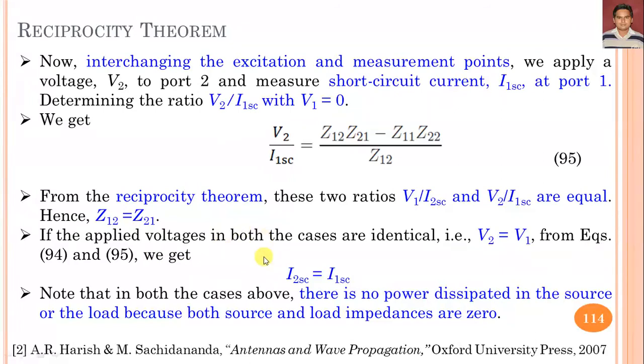If the applied voltages in both cases are identical, we can say V1 and V2, then from equations 94 and 95 we get I2SC is equal to I1SC. From this analysis we get that there is no power dissipated in the source or the load, because the source and load impedances are zero, because it is short circuited.